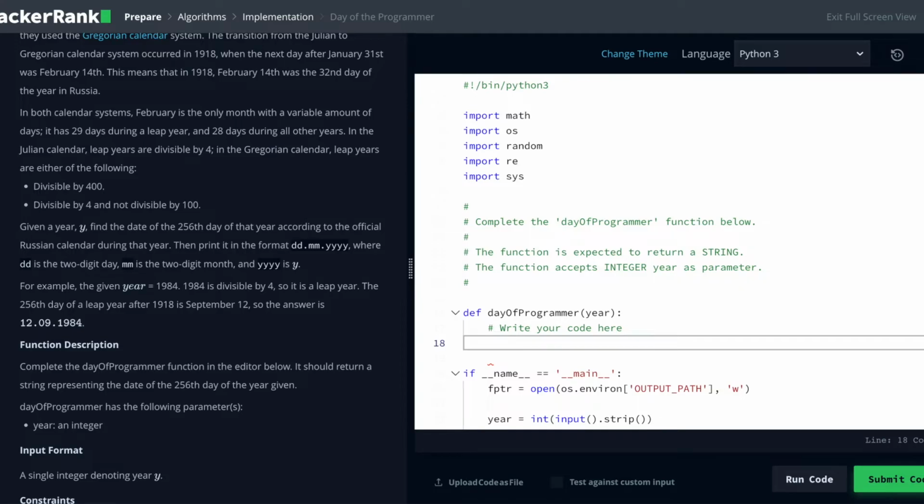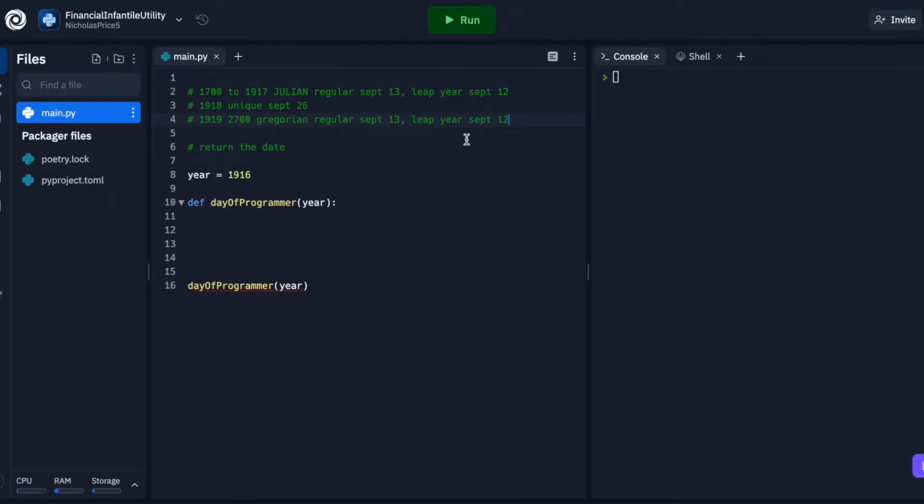Okay, so let's hop over to Replit and get to work. I did a little bit of work for you guys already. Basically just figured out what calendar days the 256th day would actually land on. It's actually the same day for both the Julian and Gregorian calendars. In a regular year, it's September 13th, and in a leap year, it's September 12th. And then in our unique year, it lands on September 26th. And we'll see that we want three different conditions to figure out what day we're going to land on, because the leap years of the Julian calendar and the Gregorian calendar do not line up.